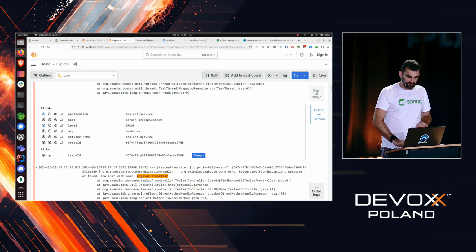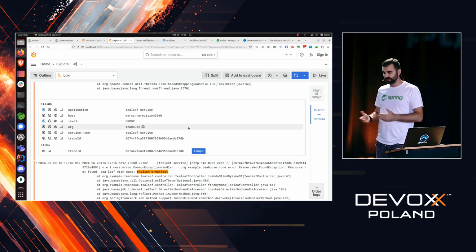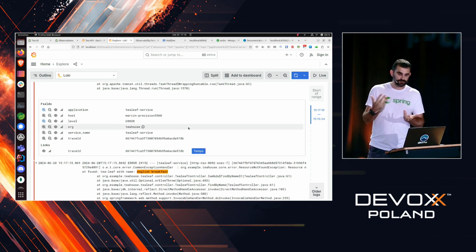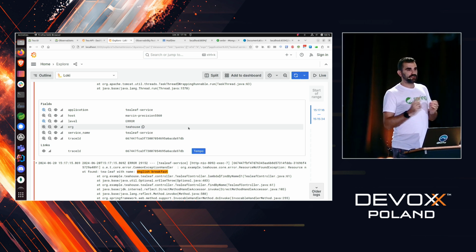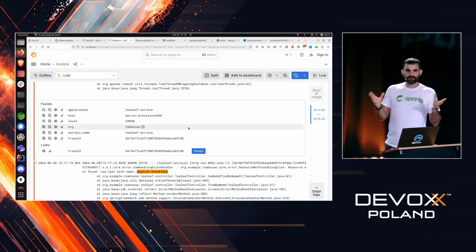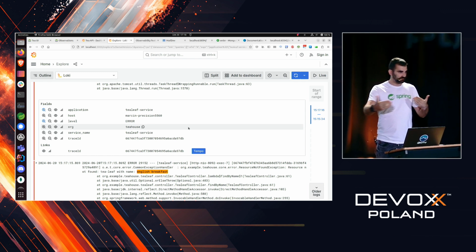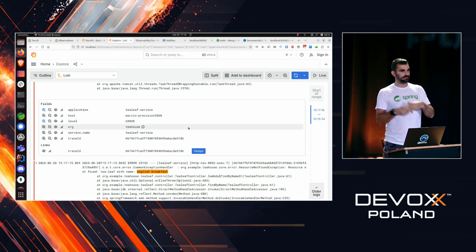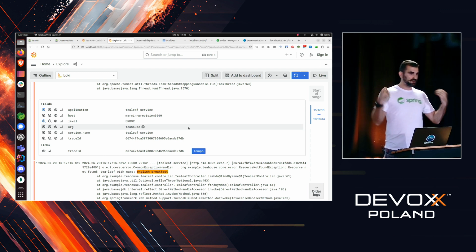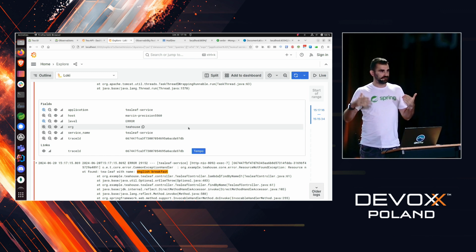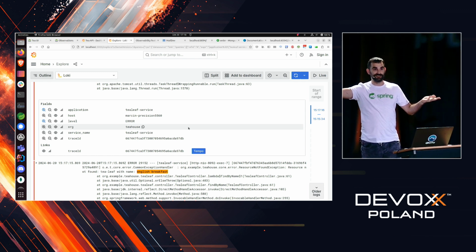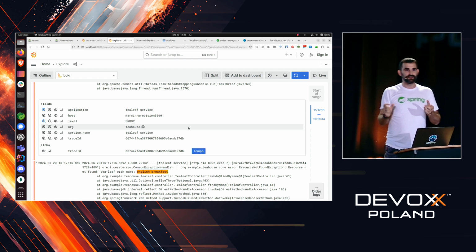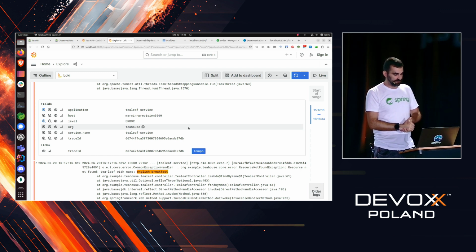An important thing is that since our applications are using distributed tracing, what we have in the logs is the trace identifier. I think that if you have been to a presentation related to distributed tracing, I don't have to explain that. So maybe I'll quickly ask you, who knows what a trace identifier is? Okay, I think everybody. So in general, it's a correlation ID that is the same for the same transaction.